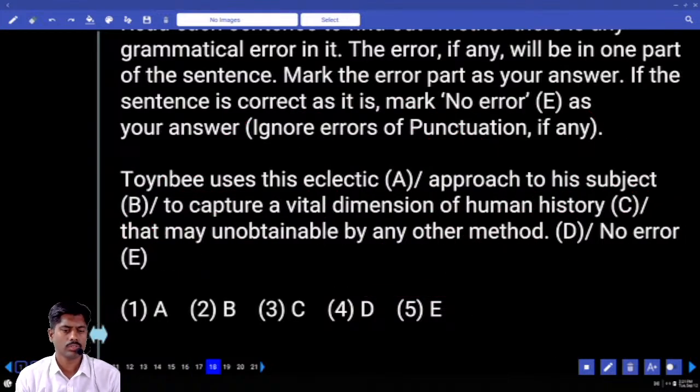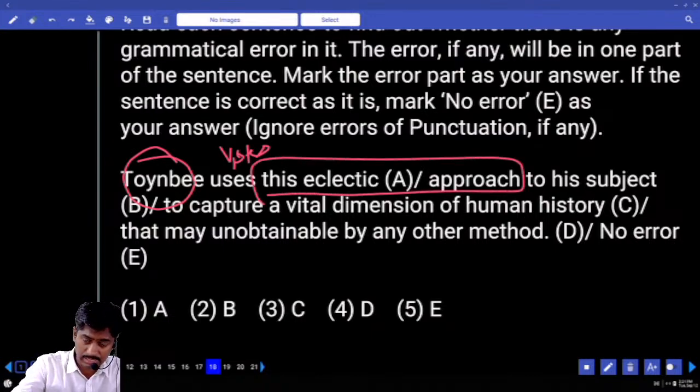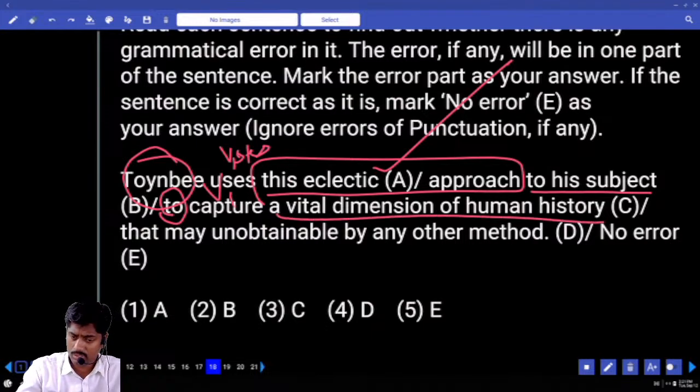Next question. Tony B uses this electric approach to his subject to capture a vital dimension of human history that may be unobtainable by any other method. Tony B may be the name of a singular person. That's the reason he is using "uses". This electric approach, that is singular, this is also correct. He uses this approach to his subject to capture 2v1, a vital dimension of human history that may unobtainable.